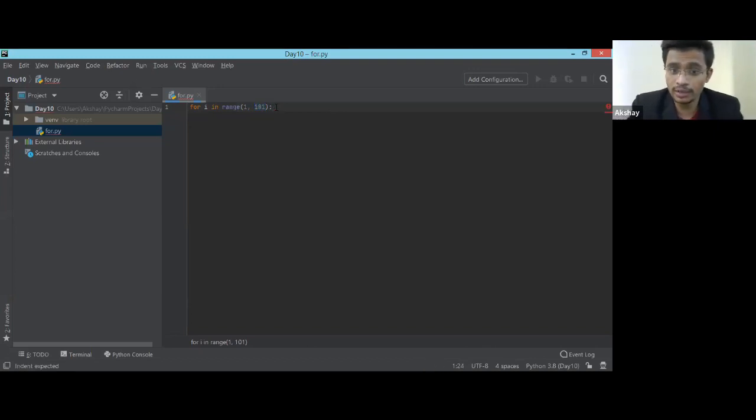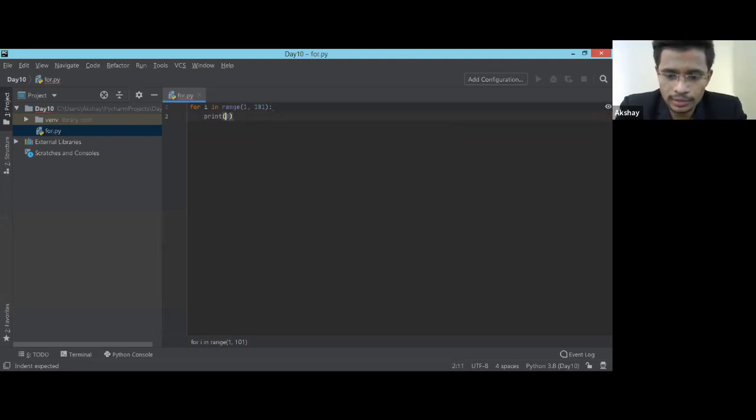We covered this with strings while taking a substring from a big string, right? That time we learned that if you want to print the first 5 characters, you have to give the index of the next character, then only we will be able to print the first 5 characters. That's the same logic we are going to use here. If i is in range 1 to 10, I'm simply going to print this i.